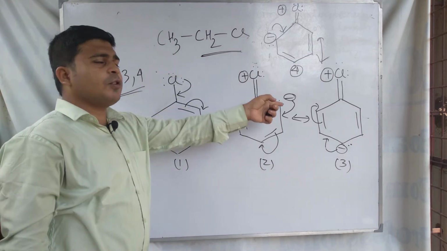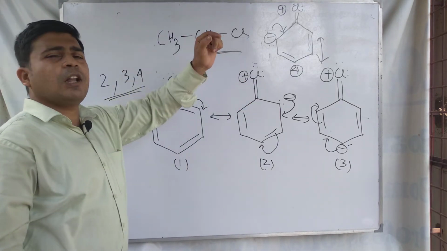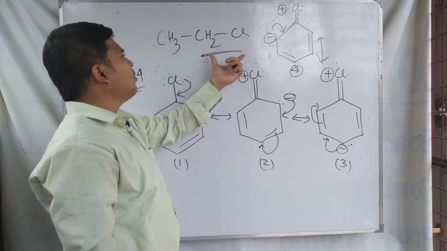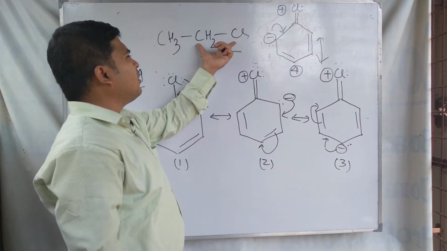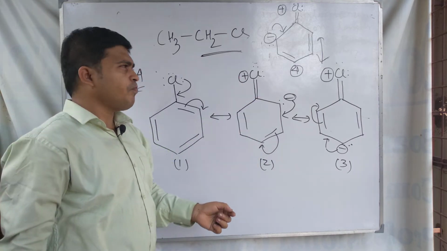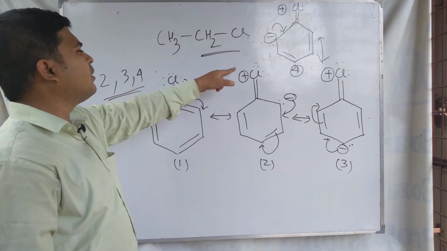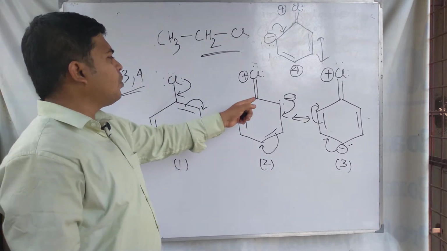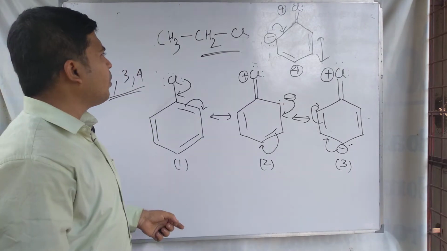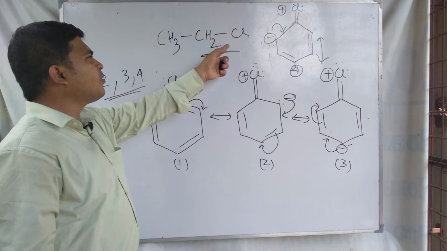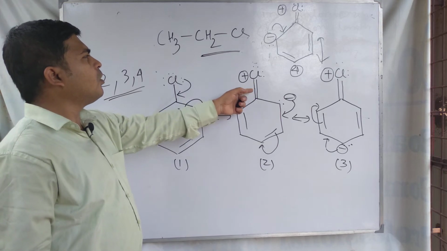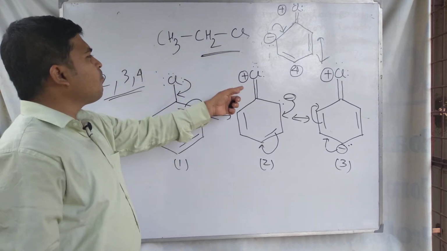Here no such resonance is possible in case of ethyl chloride or chloroethane. So the carbon chlorine bond length in chloroethane is more than in chlorobenzene, because in chlorobenzene the double bond character is formed due to resonance, but here the resonance is absent in chloroethane.